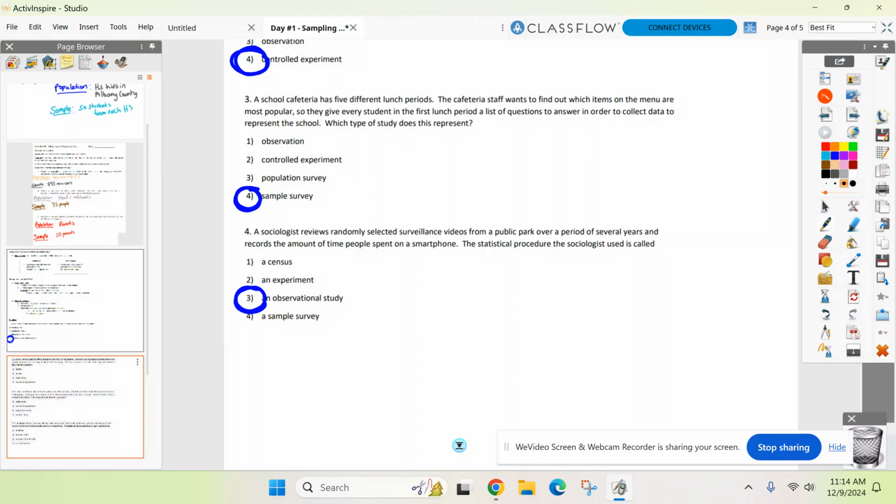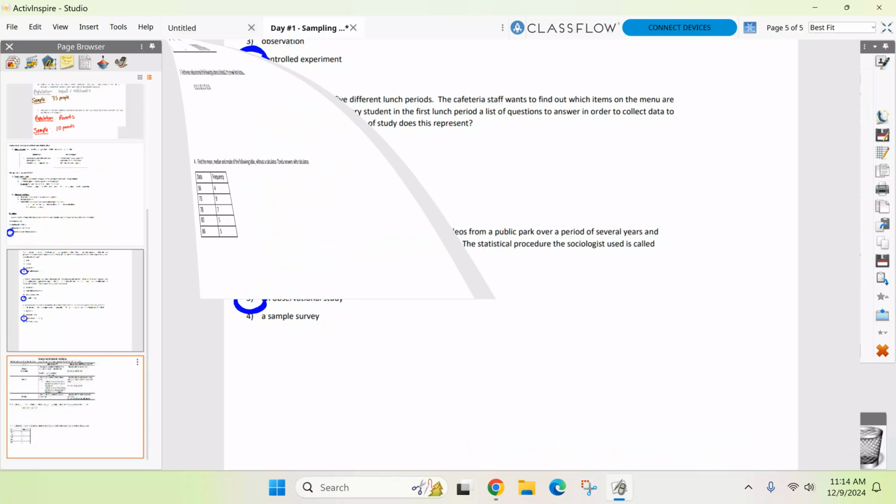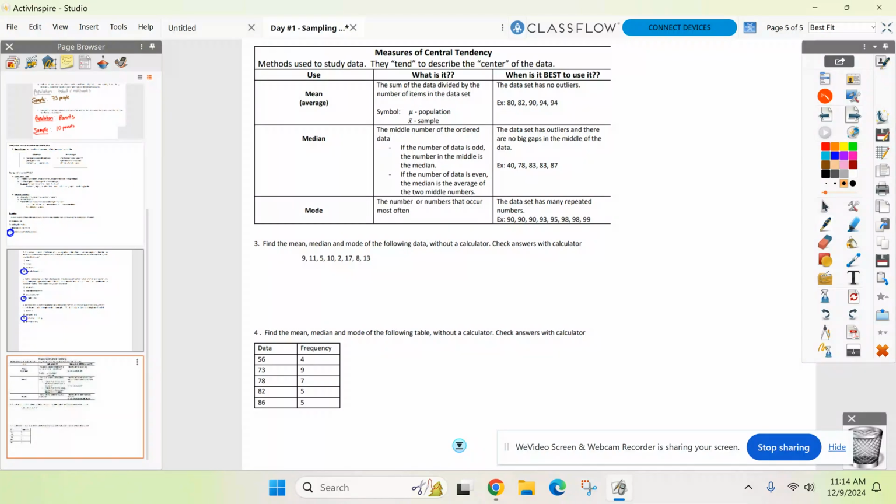Because now I'm going to show you how to use your calculator in a different way. Ready to roll? You guys have seen these terms before, mean, median, mode? Yep, mean, median, mode. Good news is your calculator does it all for you except for the mode. So let's quickly, mean is your average. Median, what do you think of when you hear median? That's your middle value, right? The value, when the numbers are arranged in order, what's the middle value? And here's probably what's most important to me because your calculator will not do it for you. The mode is most common.